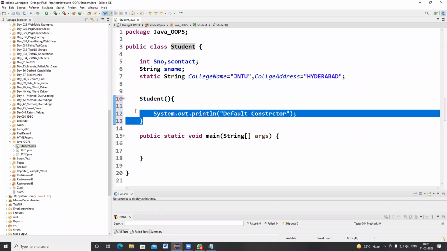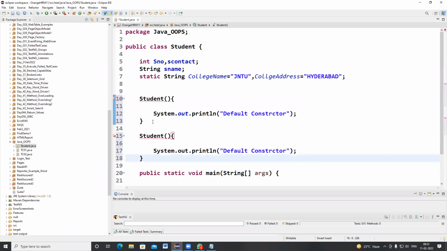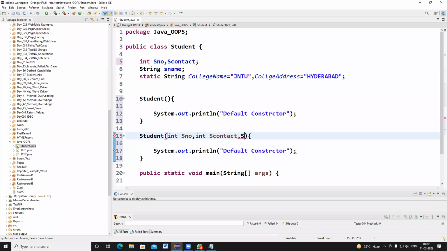And what are the types of constructor? Constructor with parameters. Now let me write the constructor with parameters. I'm going to write an integer student number, an integer student contact number, and a string s name.